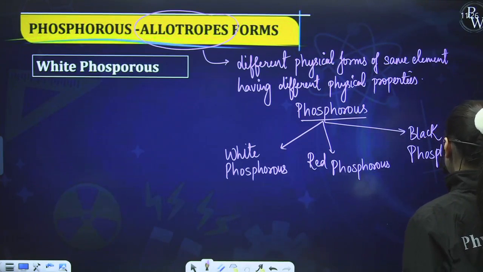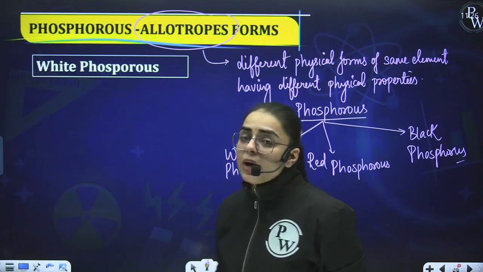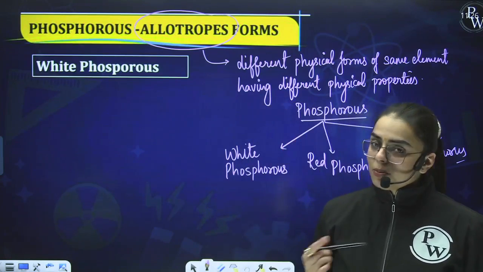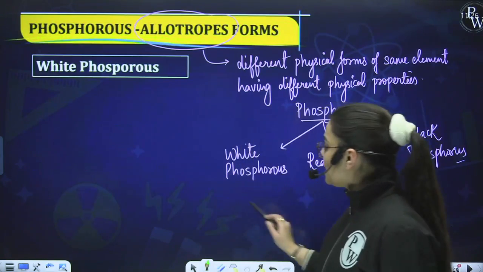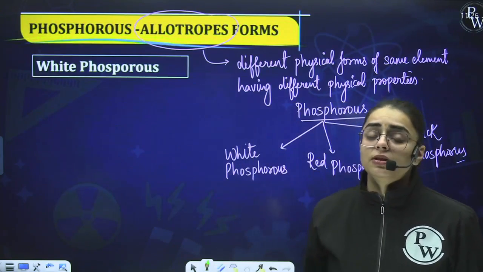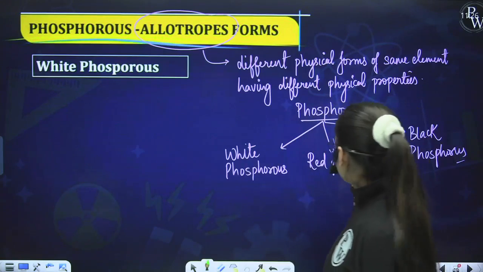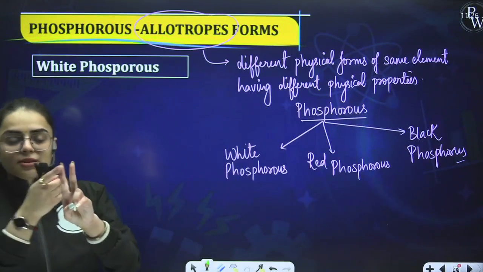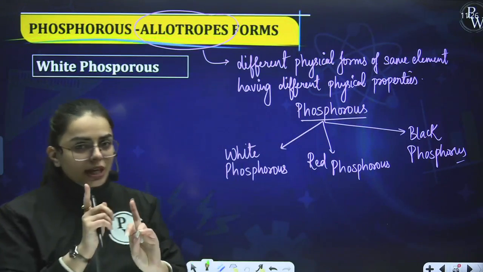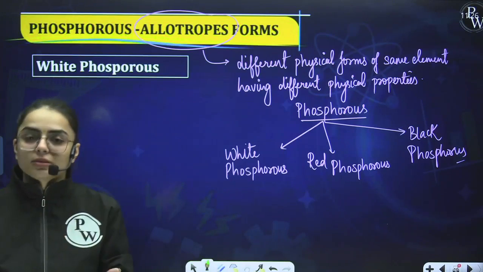Now, students, if I talk about the very first one, white phosphorus, we shall be studying its preparation methods and its physical properties, no doubt. But let me tell you one thing. The black phosphorus is further divided into two major forms, alpha black and beta black. We don't have to study them in depth, but yes, methods of preparation are certainly asked.